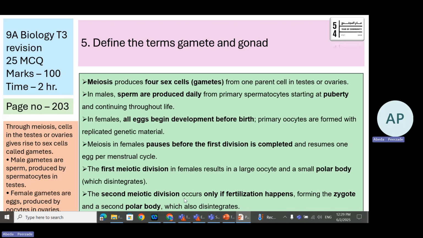At the end of second meiotic division, what happens? It occurs only if the fertilization happens. If the sperm unites with the egg, what happens? The zygote is formed, and here the second polar body is formed. The second polar body, which is smaller comparatively to the zygote, disintegrates. So first meiotic division, first polar body. Second meiotic division, second polar body and zygote. Remember this.